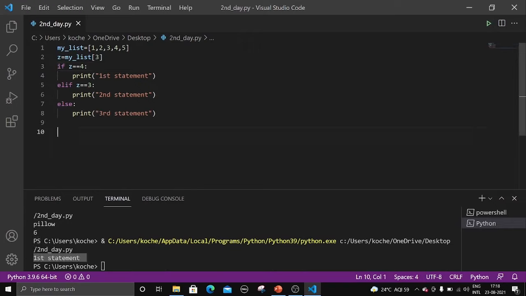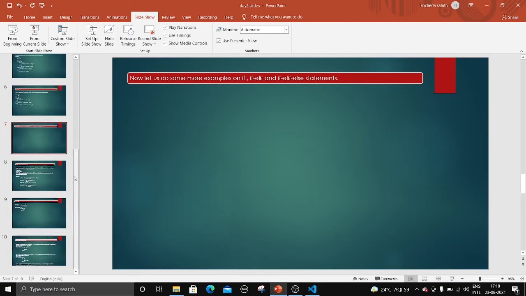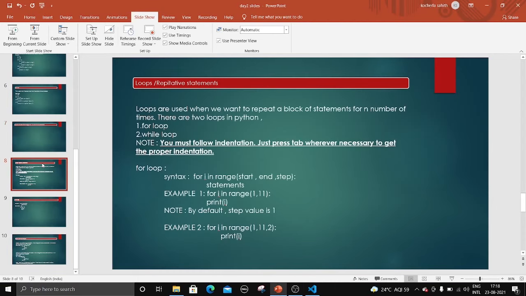Why did we get first statement? Because z equal to 4, right? So if z equal to 4, this condition is satisfied, so this is printed. So this is how you use if, elif and else in various data types. So let me clear this one and let's go back to the PPT and let's go with loops now.